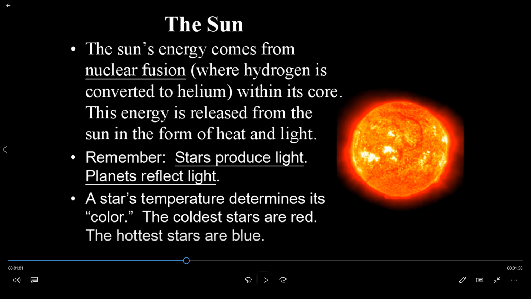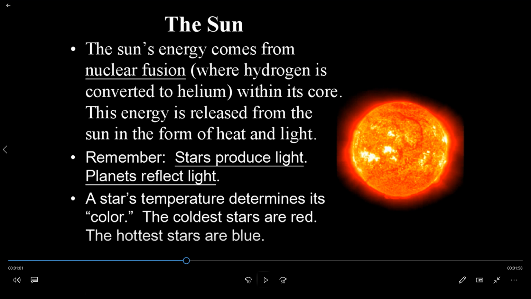So what do planets do? They reflect the light. A star's temperature determines its color. By seeing the color you can tell the temperature. The coldest stars are red and the hottest stars are blue.